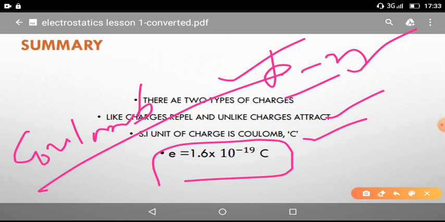In the next lesson, lesson 2, we are going to learn what static electricity is, how it can be produced, and what substances can be used to produce static electricity, and then electric field and electric lines of force. Students, I hope you can understand easily through this lesson, and it will be very easy to follow the next lessons also.